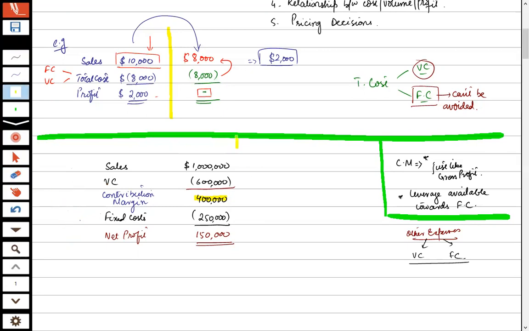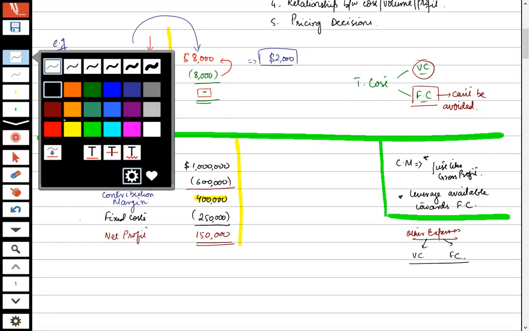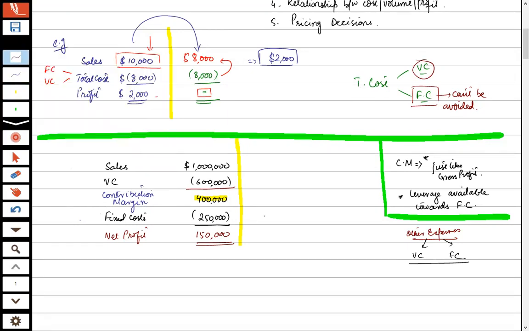What if the company wants to achieve break even? Just work back. For break even, our net profit should be what? 0. And our fixed cost will remain the same.